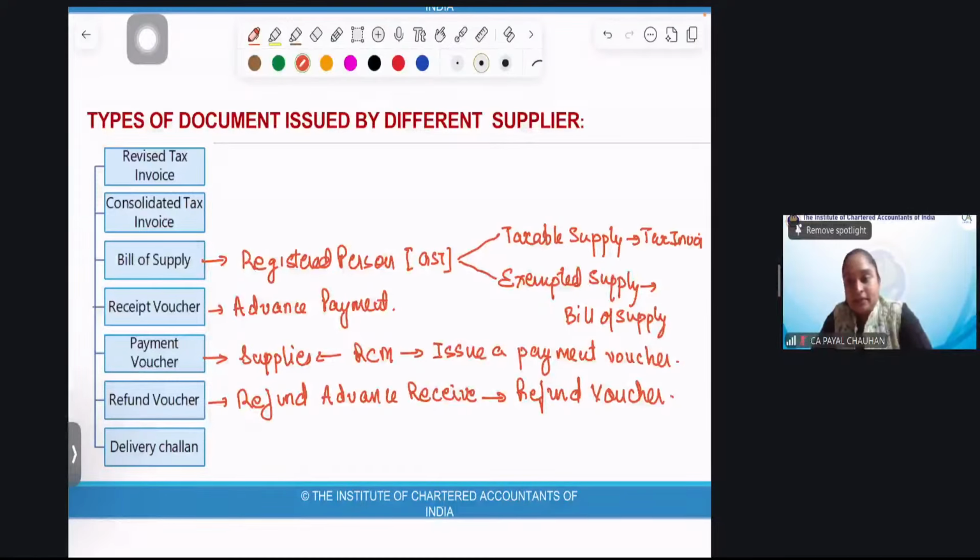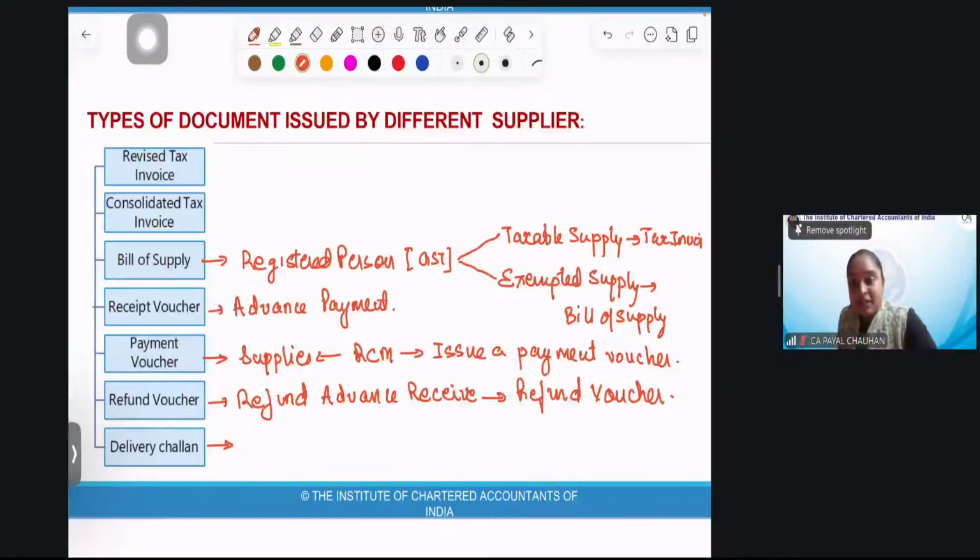I have taken some supplies which are to be taxed under reverse charge mechanism. That means I have consumed the supply, I have taken the supply, still the tax will be paid by me to the government. While the tax, the GST element, I'll pay to the government, the consideration for the supply, I'll give to the supplier. And at that point of time, I'll issue a payment voucher.